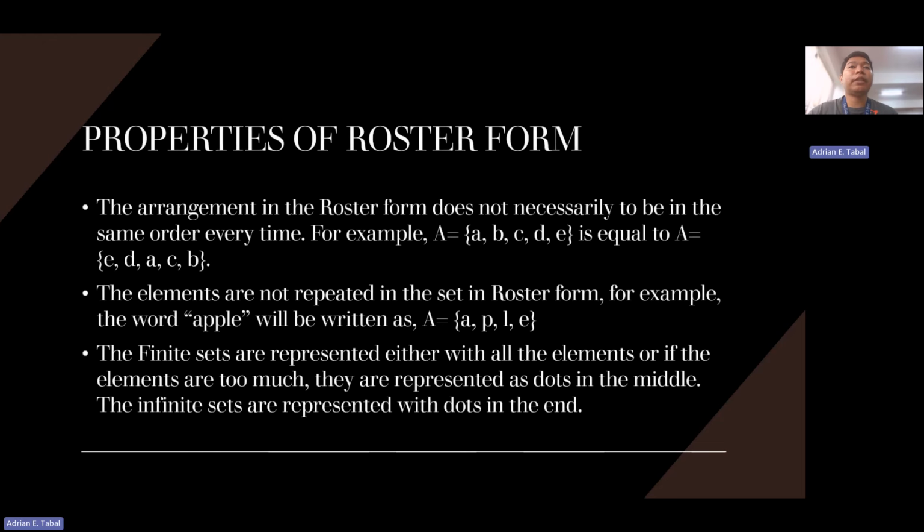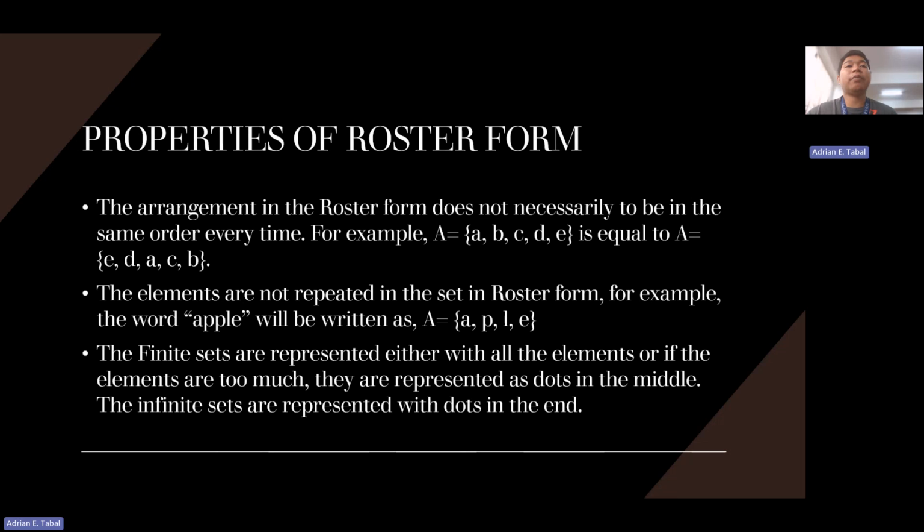So these are the properties of roster form. The arrangement in the roster form does not necessarily have to be in the same order every time. For example, the set A equals {A, B, C, D, E} is equal to the set {A, D, E, C, B}. Regardless of the arrangement, so long as the elements are the same, in roster form, they are equal.